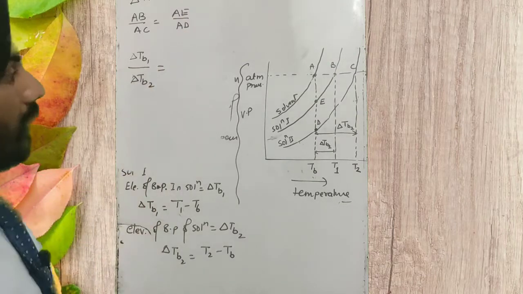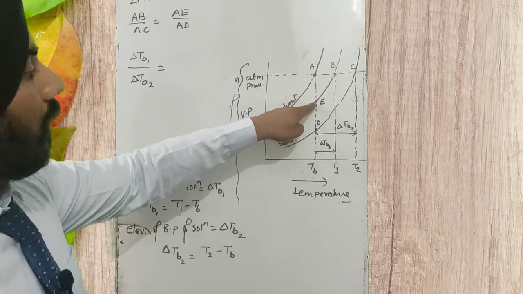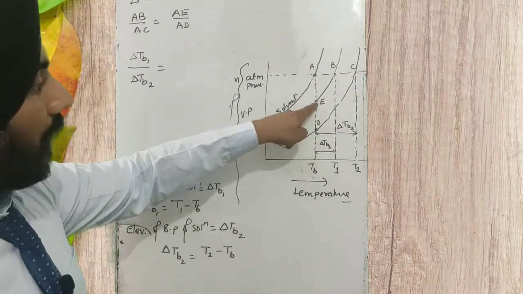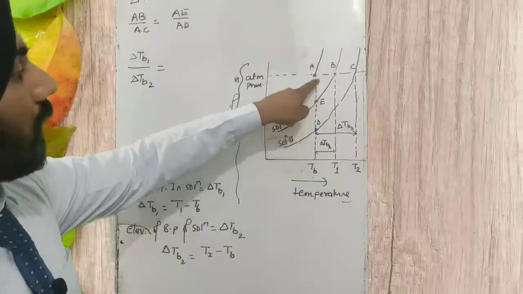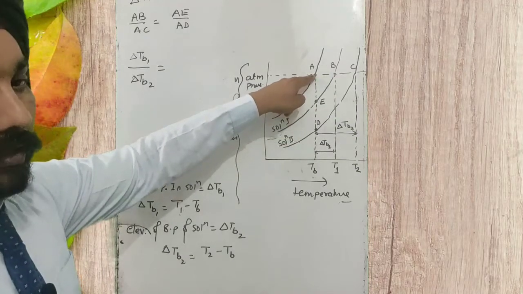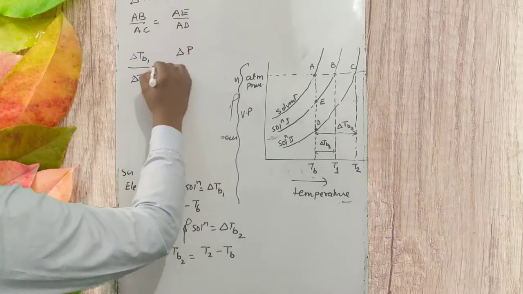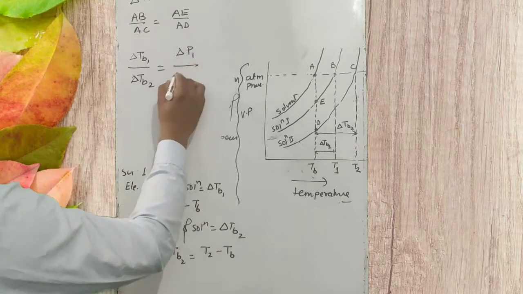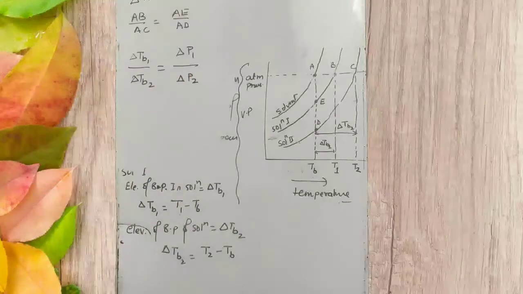AE is the pressure difference at the same temperature between the vapor pressure of the solution and the atmospheric pressure, the vapor pressure of the solvent. So it is the lowering of vapor pressure of solution 1, and this is the lowering of vapor pressure of solution 2.